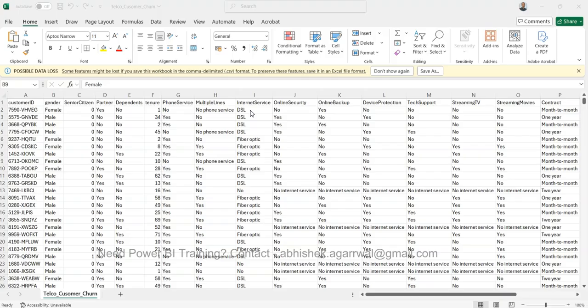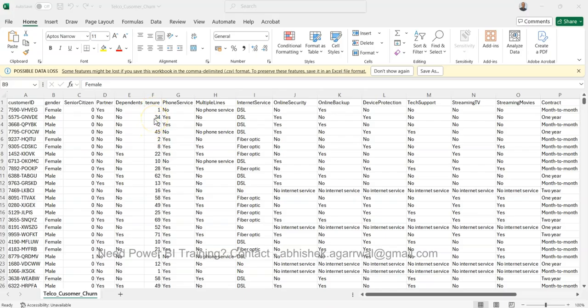So from that perspective, today we will look at this data set where we have the customer ID, gender, senior citizen, whether the customer is a senior citizen or not, whether the customer has a partner or not. That means a male has a female partner, or any other partner for that matter, based on the customer information, whether they have a life partner or not. Dependents, no or yes. Tenure with the telecom company, from 1 year, 34 years, 2 years, 45 years,